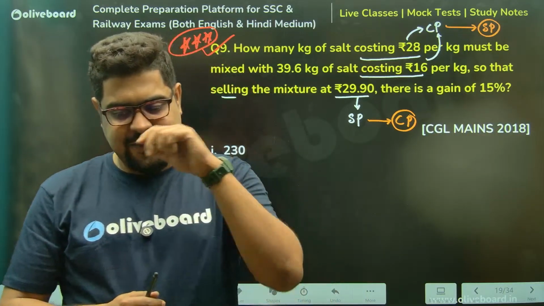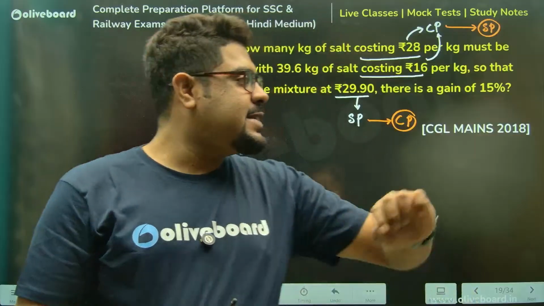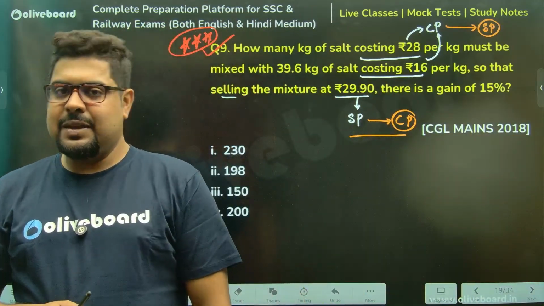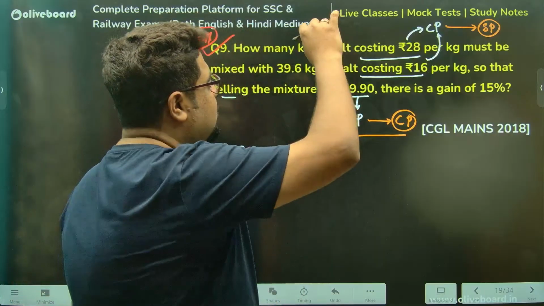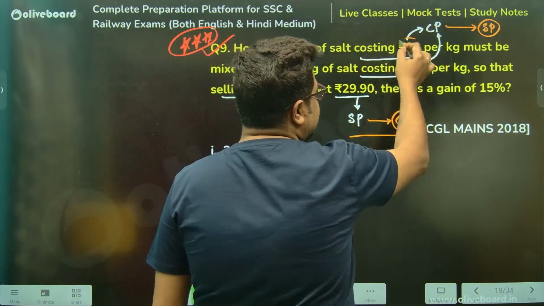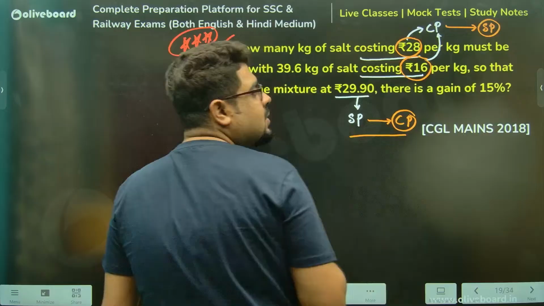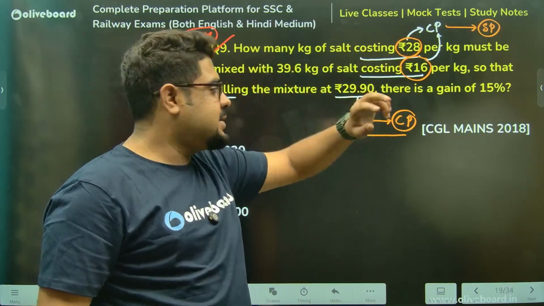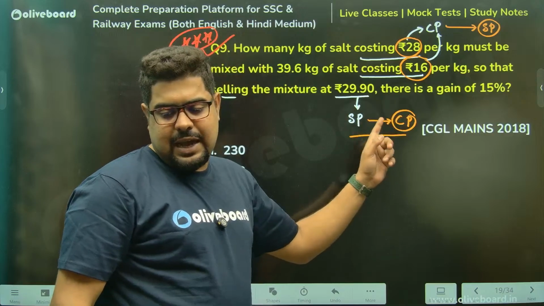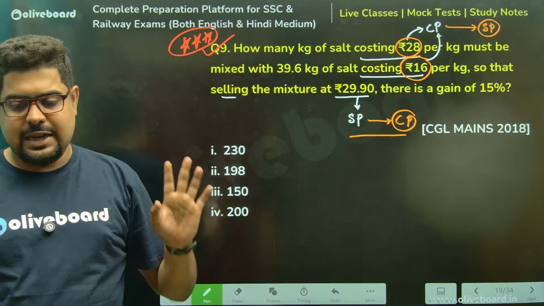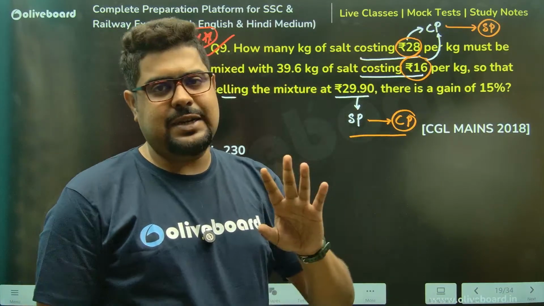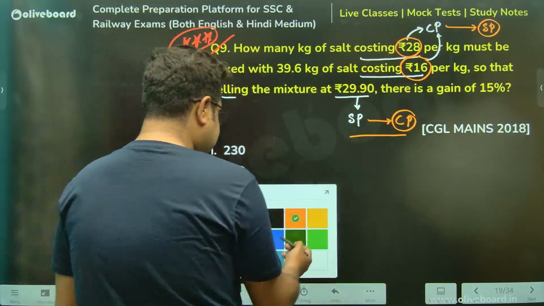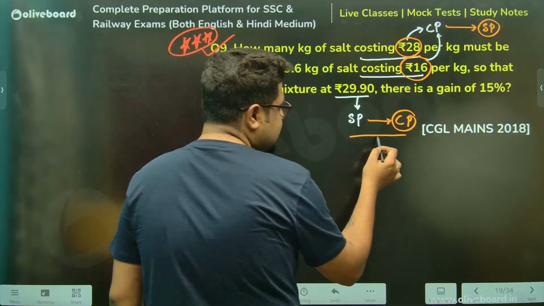If I give you the answer, I will always opt for the second option. Why? Please understand. If I want to go for CP to SP, I have to change twice, meaning I have to do 2 percentage calculations. Whereas if I change it here, I only need to do 1 percentage calculation. So 100%, 1 is better than doing 2. So first things first, let's get rid of this.